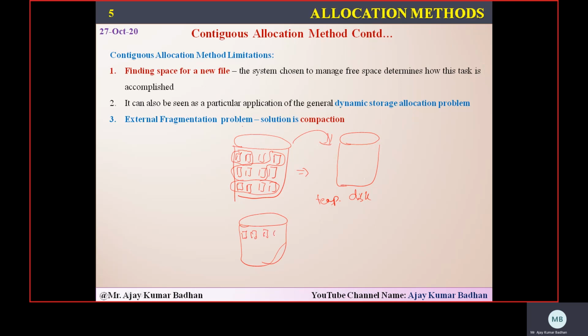This one, 1, 2, 3, 4, 5, 6, 7, 8, 9, 10, 11. So once these are empty, now whatever information you have stored, you arrange it in a sequential way. The first file is here. The next file we started from this particular location, but now we will start from this particular location. So it will start 1, 2, 3, 4. And after that we have another file of length 4, so that 4 we are going to store in this particular location.